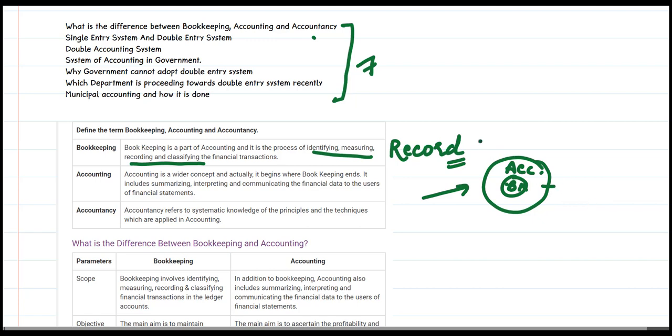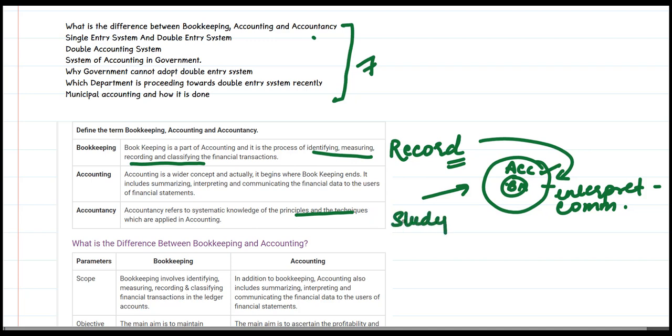Once we have recorded the transactions, we have to interpret the results and then communicate the results. So interpretation, presentation and communication entail accounting. Then accountancy is the systematic knowledge of principles and techniques. This is the study based concept, the discipline that it is. So bookkeeping is a record management function, accounting is a wider concept which entails interpretation, presentation and communication of the financial transactions, and accountancy is a discipline.